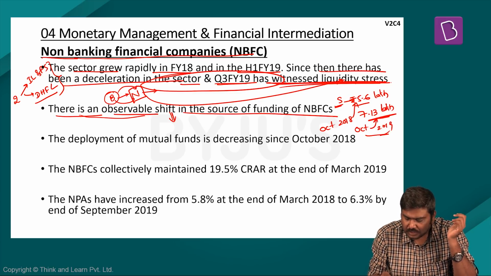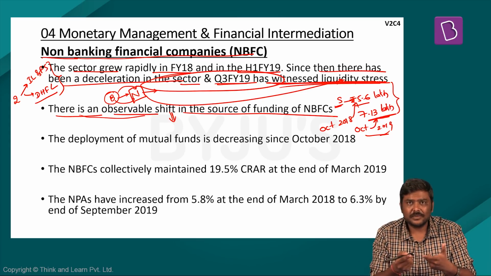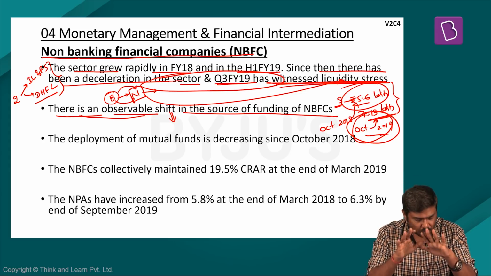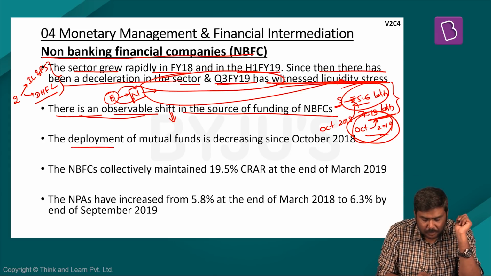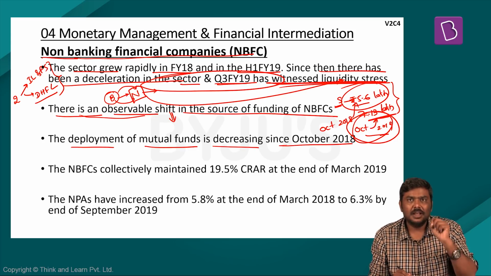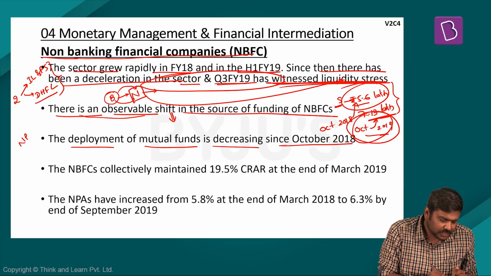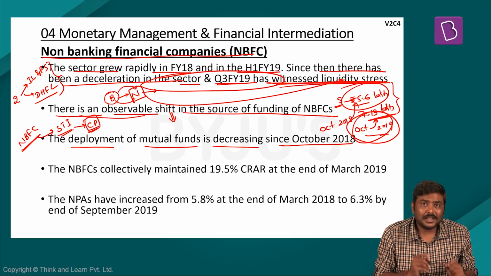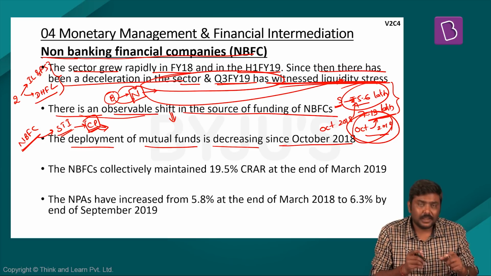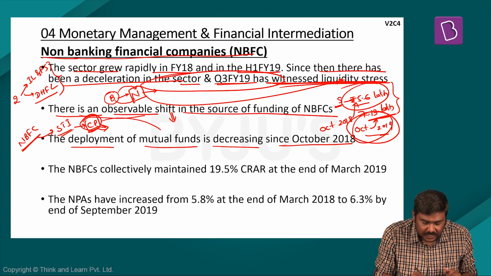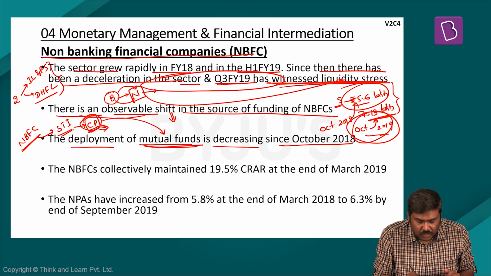Having said so, the growth rate of this access to credit has been much slower in this period compared to the earlier period. This has been noted by the survey. Next, the deployment of mutual funds has been decreasing since October 2018. Now, what is this point? Earlier, these NBFCs issued short-term instruments called commercial papers. These are unsecured instruments issued by these kinds of financial institutions. And these commercial papers were basically invested in by mutual funds.